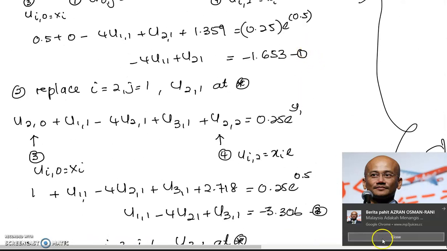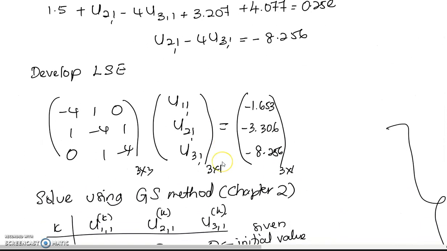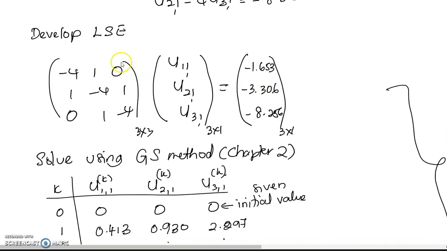So based on these equations, you develop a linear system of equations as follows. This is the linear system of equations. You want to find U11, U21, U31, and this is the system matrix A. It is a tri-diagonal matrix, and the upper and lower corners will be 0. And then this is F on your right hand side.